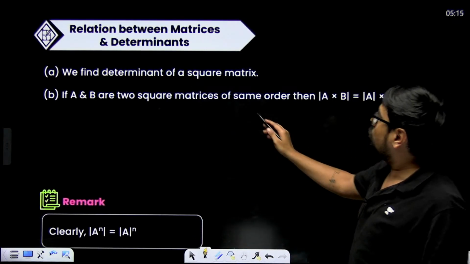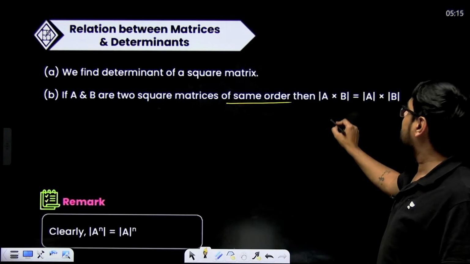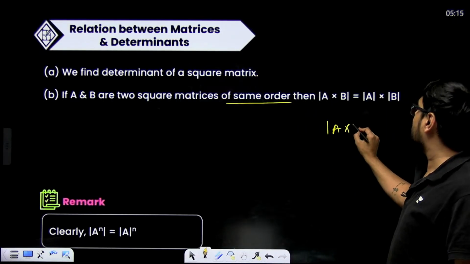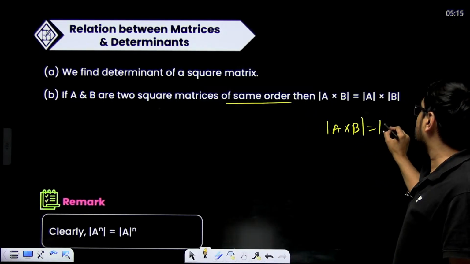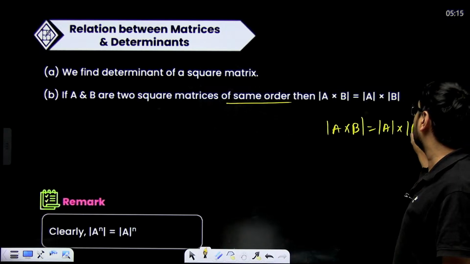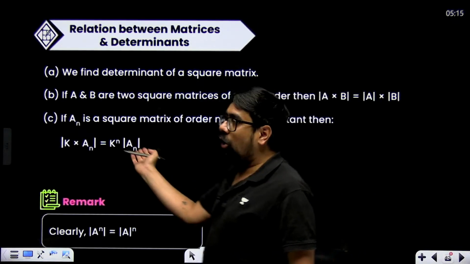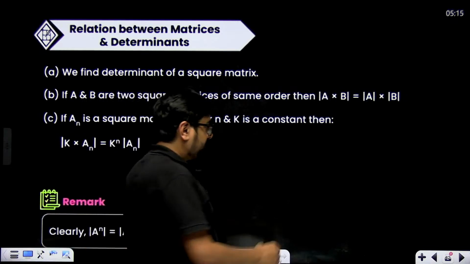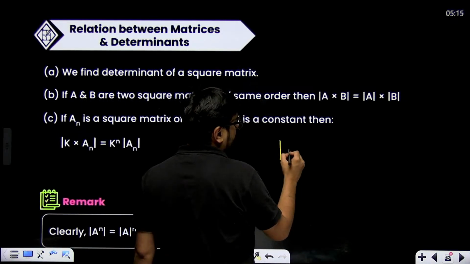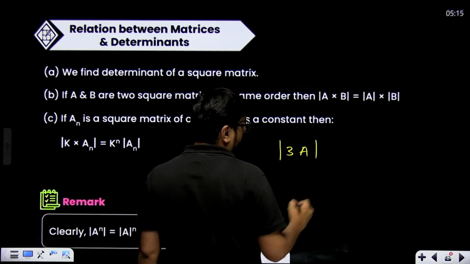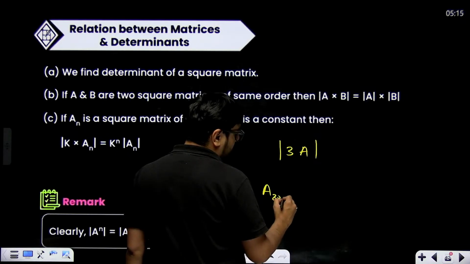If A and B are two matrices of same order, then determinant of A multiplied with B will be equal to determinant of A multiplied with determinant of B. This is an important property. Now if you are taking a constant out of determinant, suppose I have determinant of 3A, and A is of order 3 cross 3.